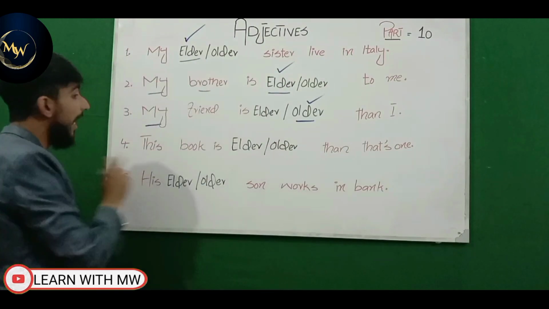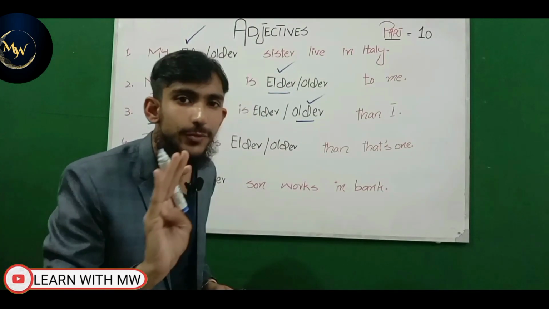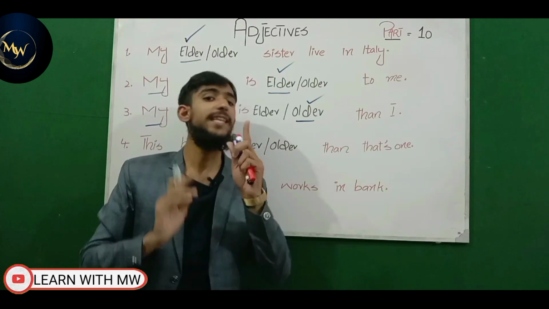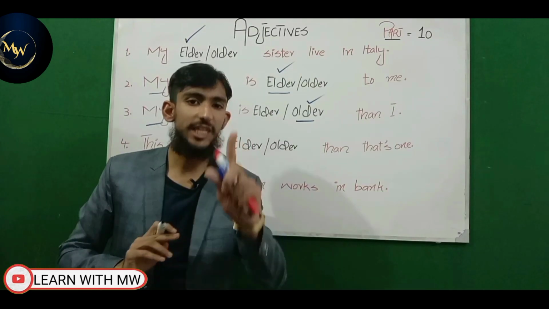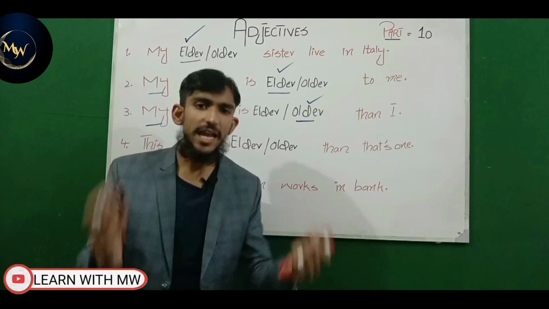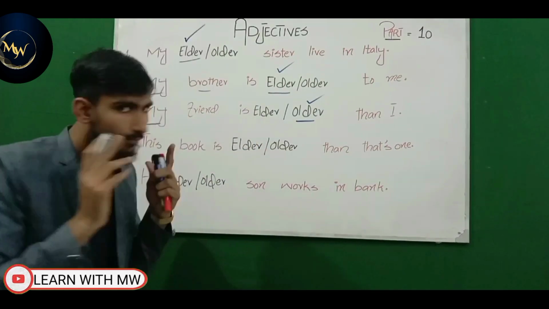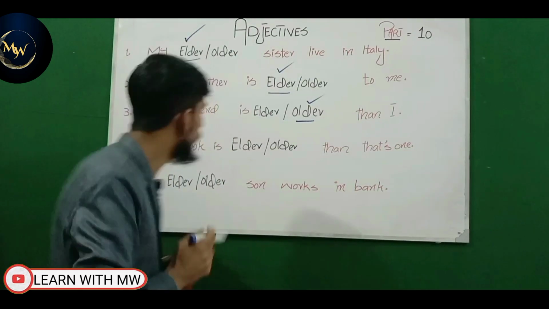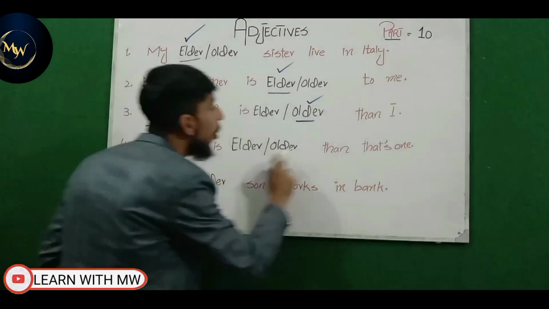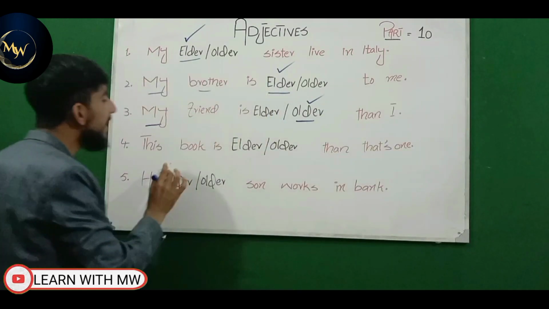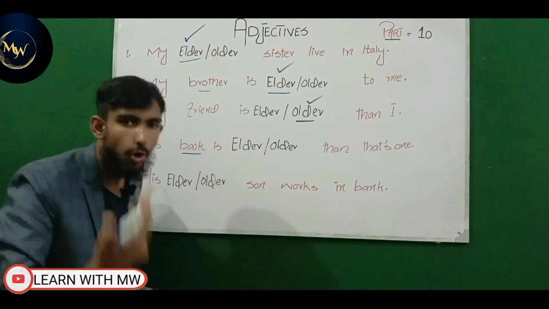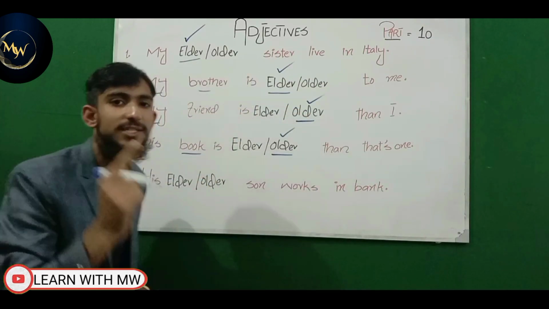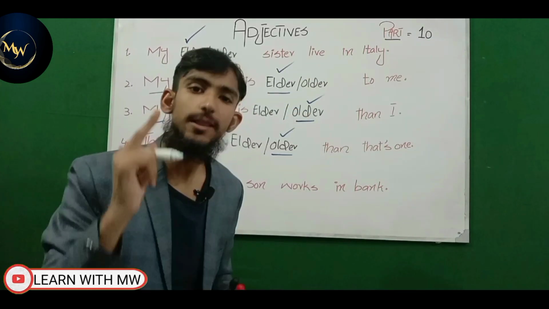Keep in mind another usage of older that has been mentioned by native writers in their books: older is also used with things, monuments and objects. Look at this example: this book is older than this one. The book is basically a thing, an object. So the correct answer will be older, because older is used with things, objects and monuments.